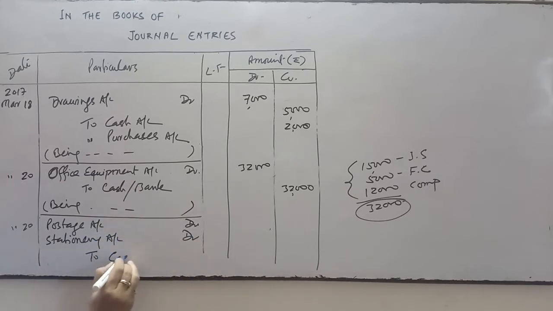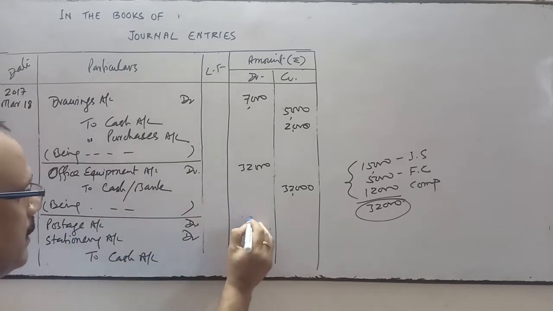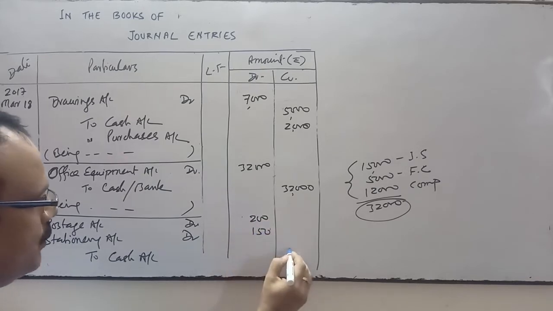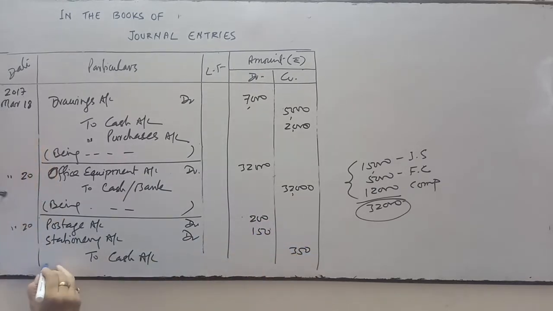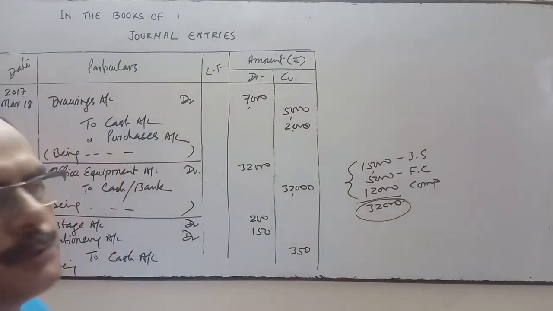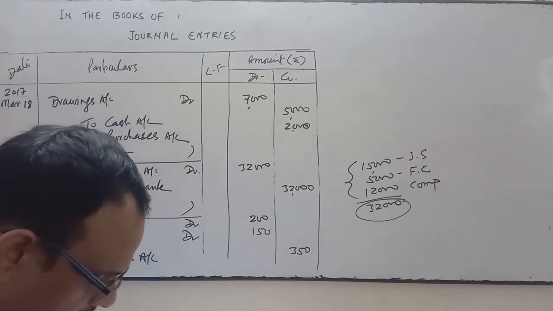To cash account. Postage amount is 200 and stationery is 150, so total 350. Narration will be very simple: being stationery rupees 150 and postage rupees 200 purchased. It's a revenue expense.